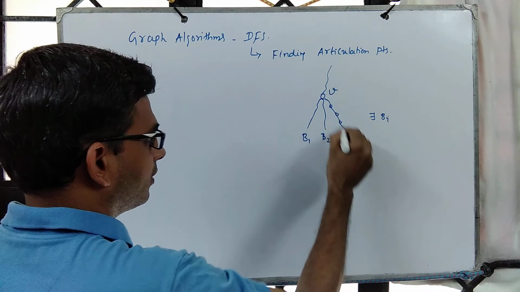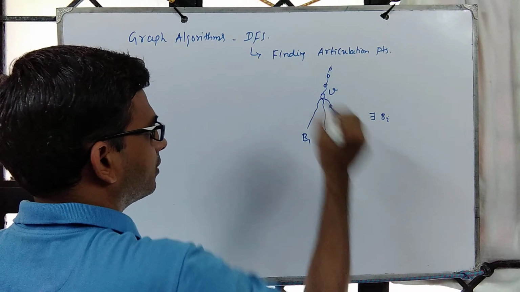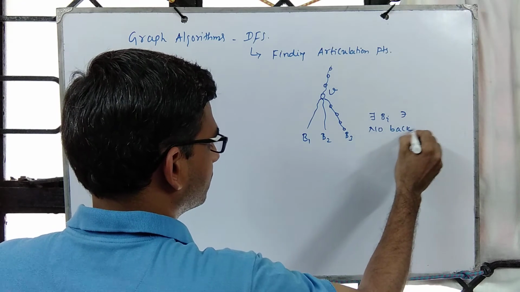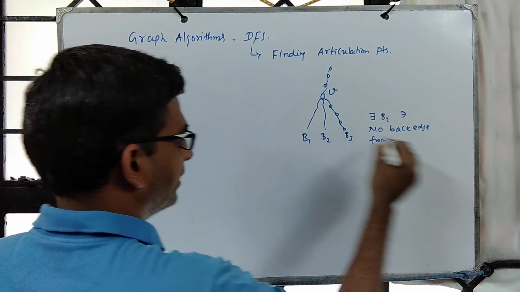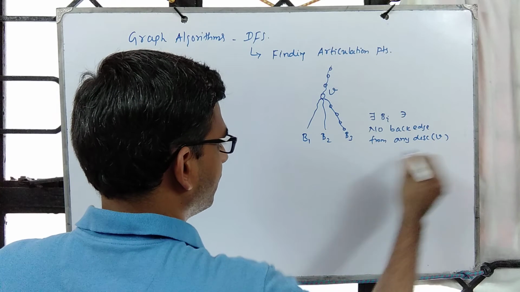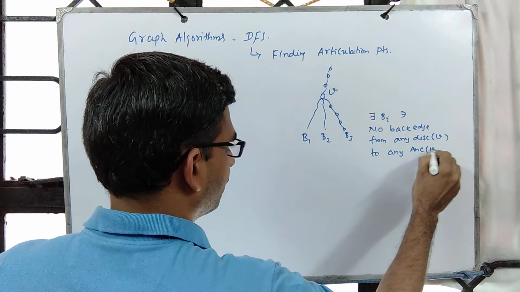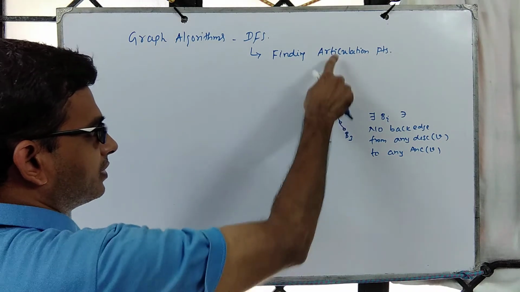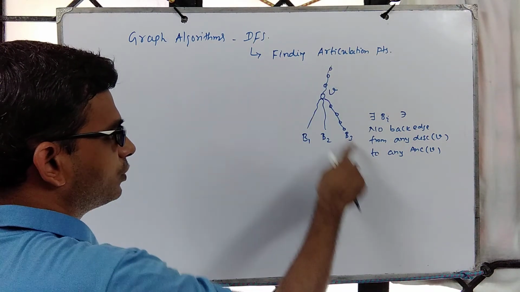if you look at these descendants, there is no back edge from any descendant of V to any ancestor of V. So there is no back edge from here to some node here, no back edge from this to some node here, and so on.